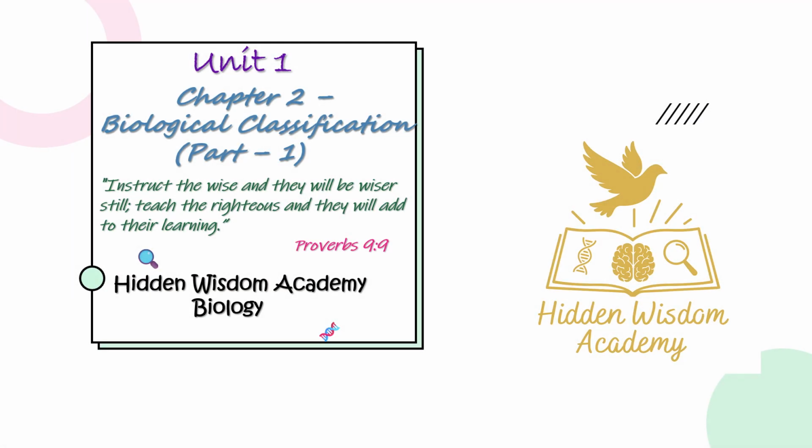Today we are going to study biological classification. Topics that we are going to cover today are classification, two-kingdom system, modern classification, salient features, five-kingdom classification, three-domain system and Kingdom Monera. This video is the first part of biological classification. Stay tuned for the upcoming second part, which will be released shortly.